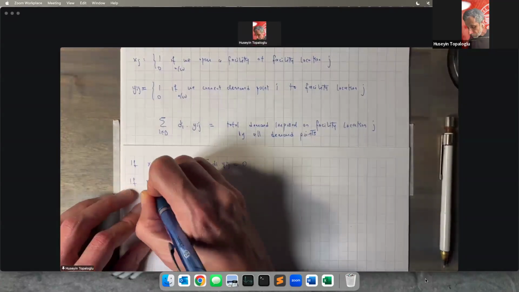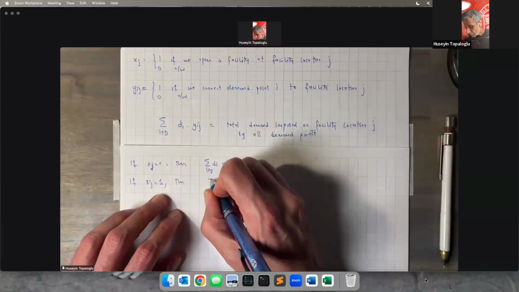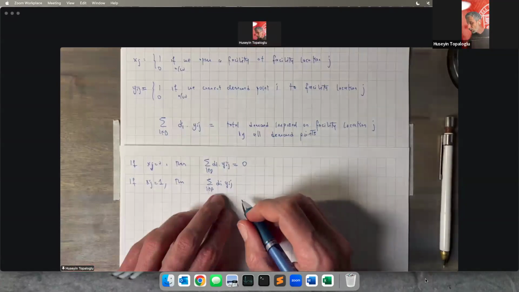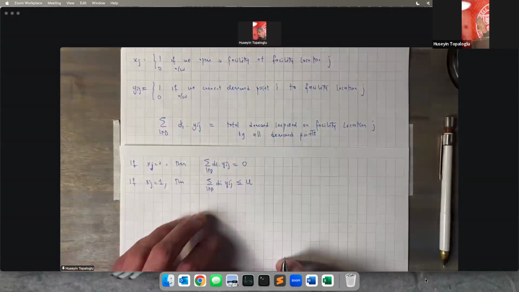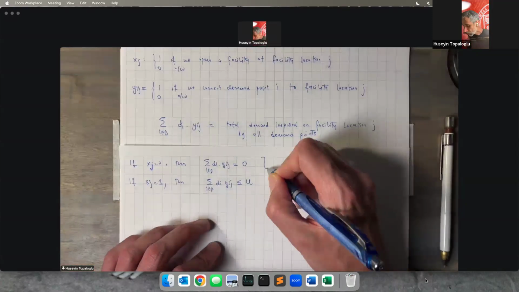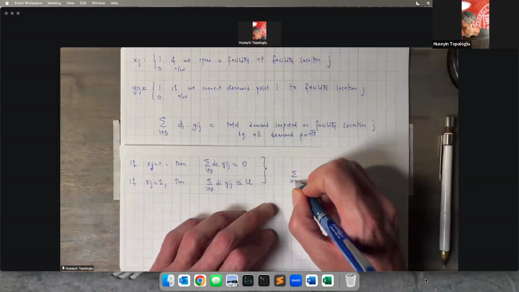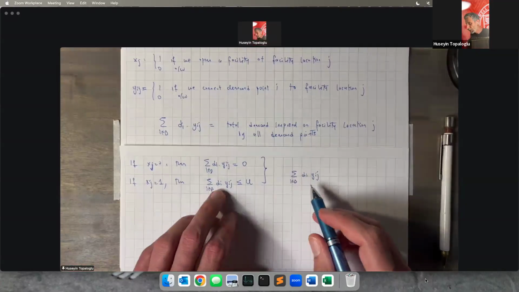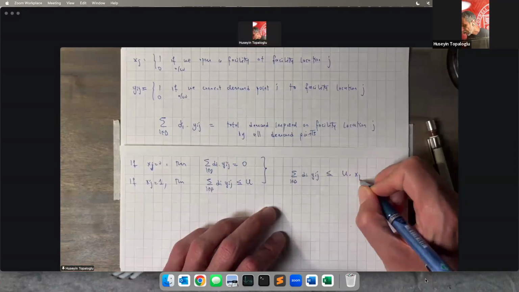But if the facility location J is open, then the total demand imposed on facility location J by all demand points has to be at most U. We need to write a constraint that satisfies this logical relationship. To capture this kind of logical relationship, here's the constraint we're going to write. Sum over i, di times Yij, is less than or equal to U times xj.